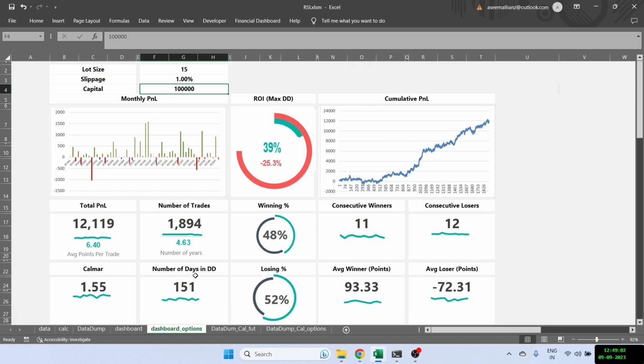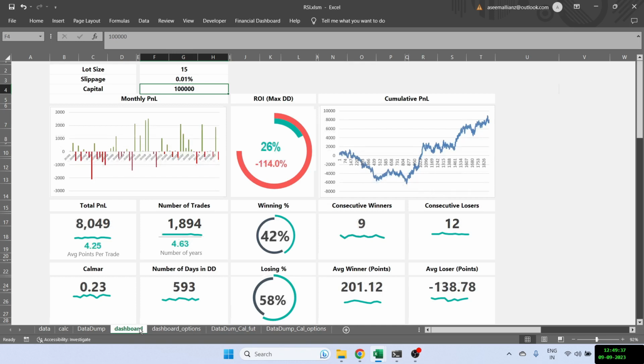So that's great. But the main issue is the days in drawdown. Almost half a year we are in the drawdown, and this is during this big red candle that we are in the drawdown. That means that this strategy is still not workable. So that is the beauty and that is the usefulness of having such a dashboard, so that you can figure out whether the strategy works or not. But just by having such a big drawdown, this strategy is still not workable. I have also calculated the winning and the losing percent, but it's no point even discussing this because with the 151 days of drawdown, this is actually impossible to trade, right?